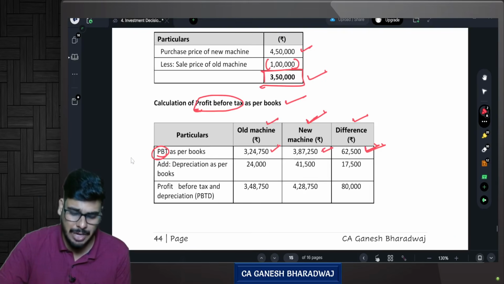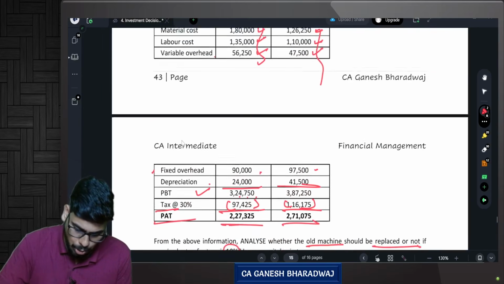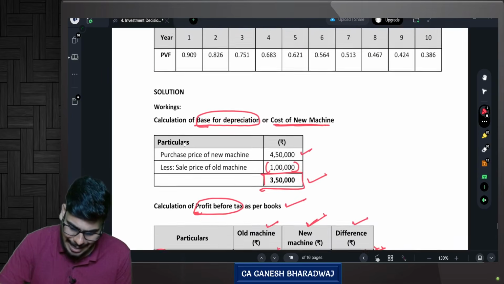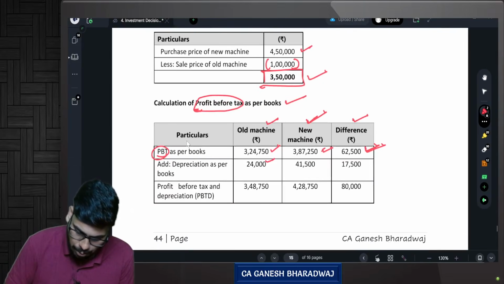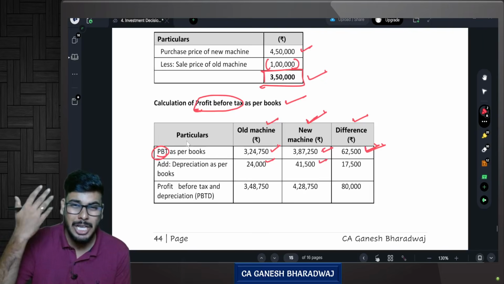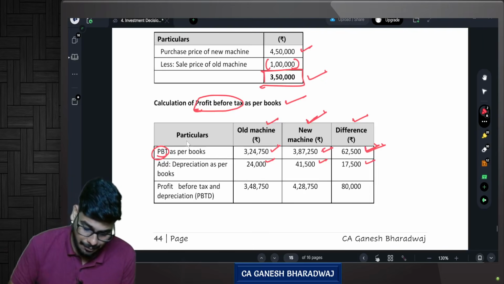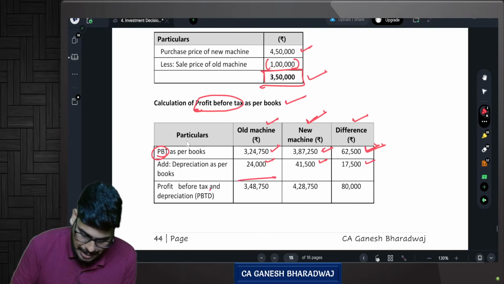Add back depreciation as per books. This depreciation, we don't need it. Why? Because it is under the SLM method. Depreciation as per books is 24,000 and 41,500. Add back these depreciation figures and you get 17,500 as the difference. Then profit before depreciation and tax.